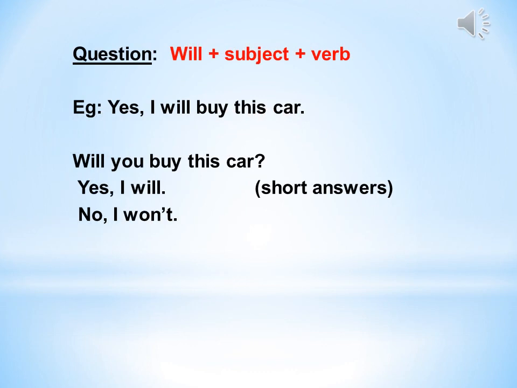In forming yes/no questions, we start the question with will, then the subject, then the verb in the infinitive form. For example, yes, I will buy this car. Cross yes and start with will, as it's an auxiliary verb and we can use it to ask. Then we change I into you in questions, and keep the infinitive verb and the rest of the sentence. If I want to give short answers, I can say yes, I will or no, I won't.